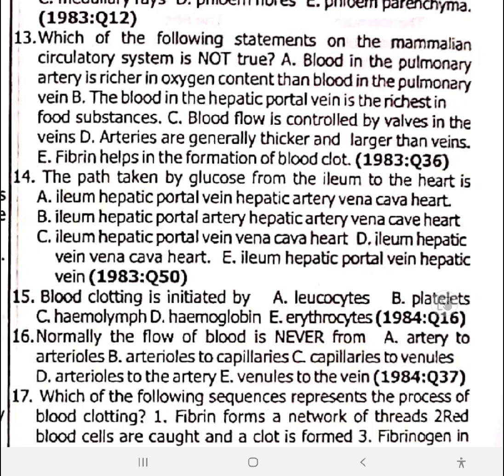They help in blood clotting. Erythrocytes are also called red blood cells, or red blood corpuscles, RBC. Leukocytes are also called white blood cells or WBC, and lastly, thrombocytes are also called platelets.